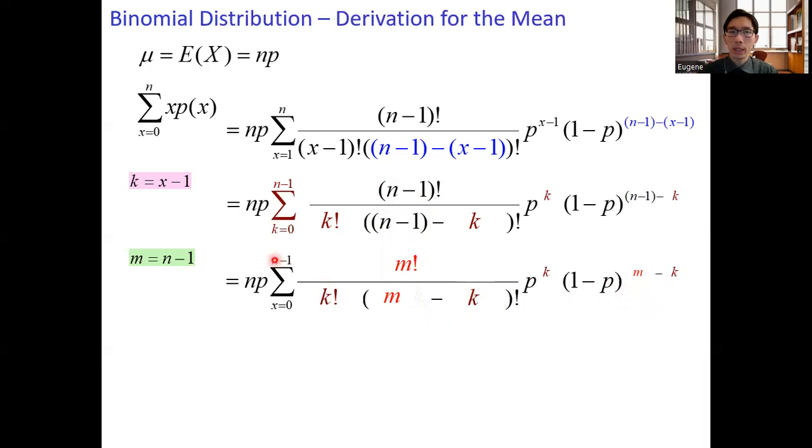The upper limit of the summation, this is m as well. So you can see the expression in the summation is in fact a binomial PMF.